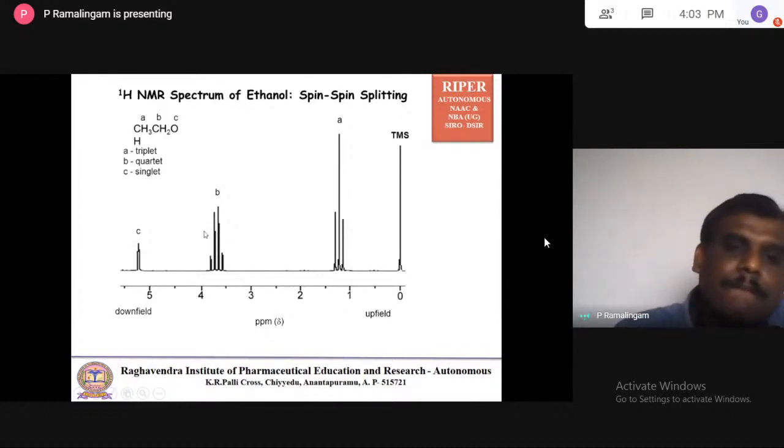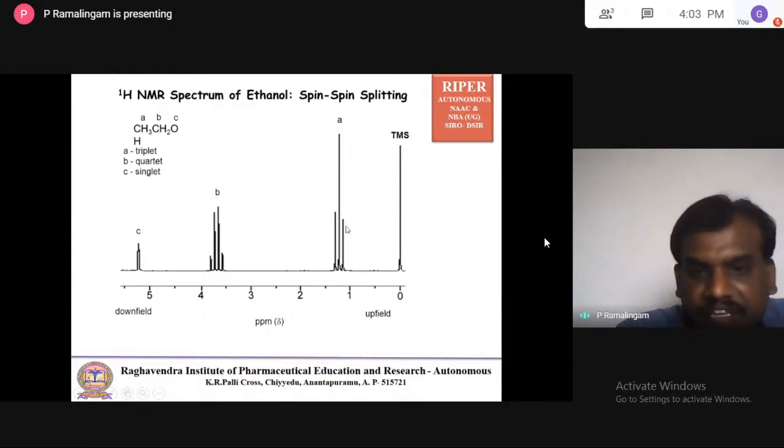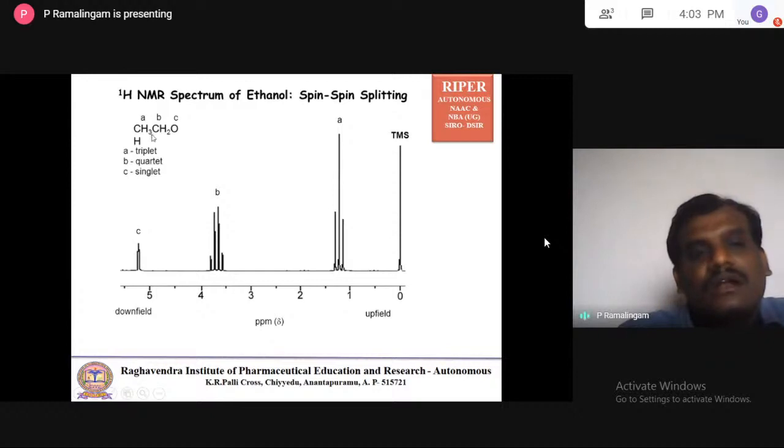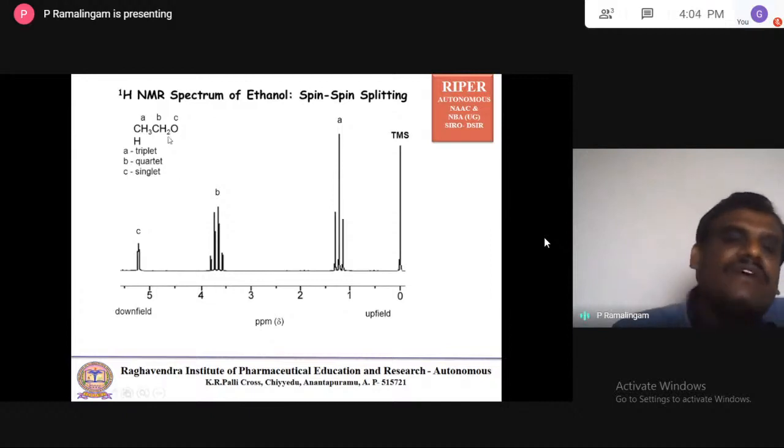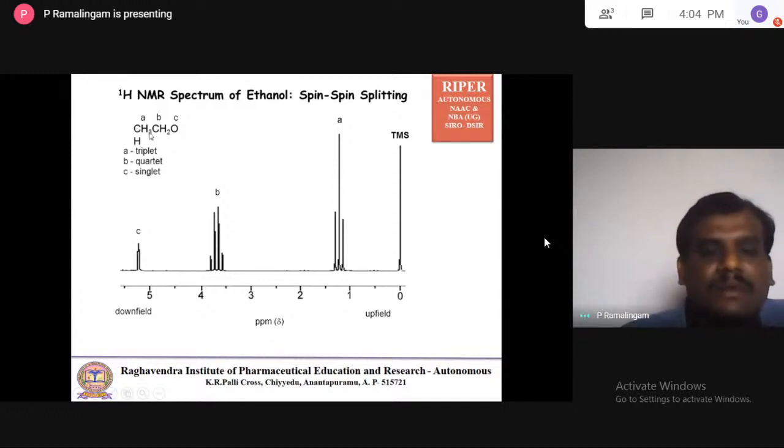And when you go for this CH3, it appears as a 3-split, a triplet: 1, 2, 3. Why does it appear so? For this proton, the neighbor is this CH2, so 2 plus 1 is 3. That's why it's a triplet. When you come to this CH2, the neighbor is CH3. 3 plus 1 is equal to 4. That's why it appears as 4 peaks: 1, 2, 3, 4.